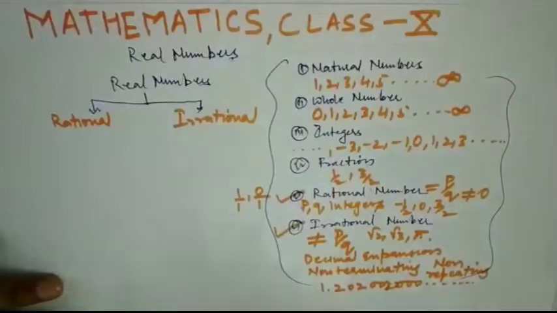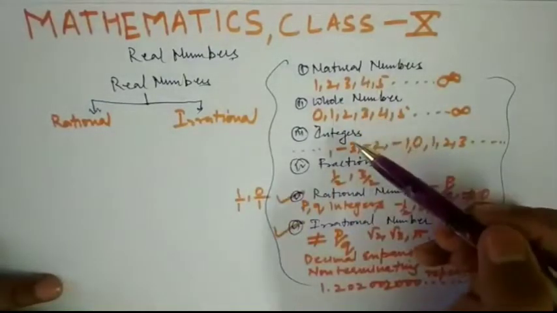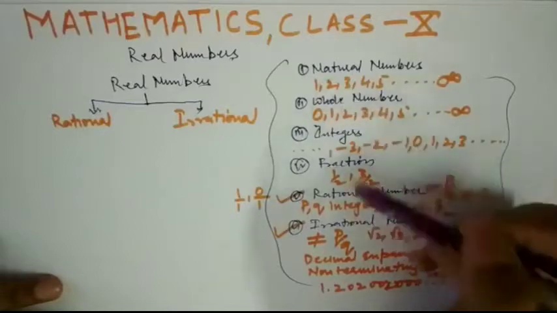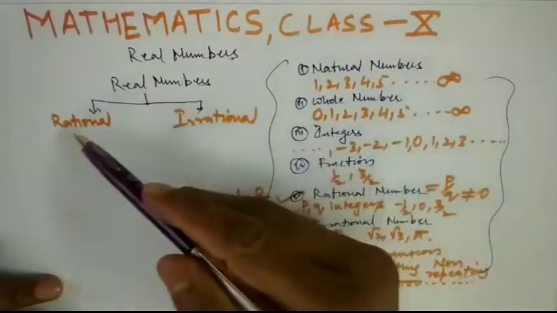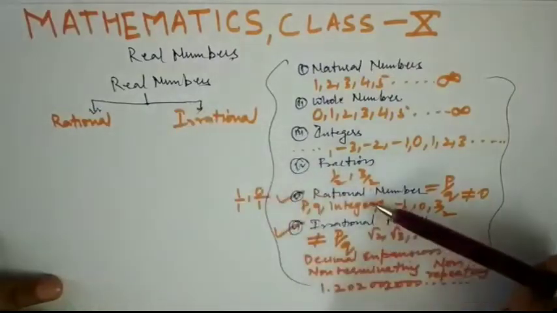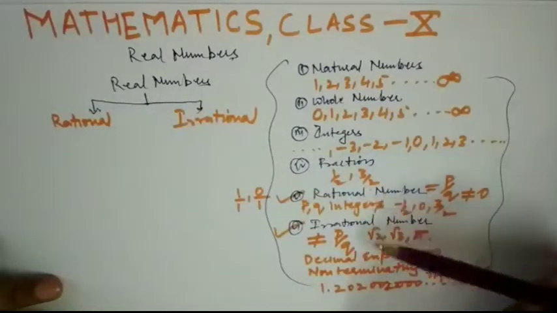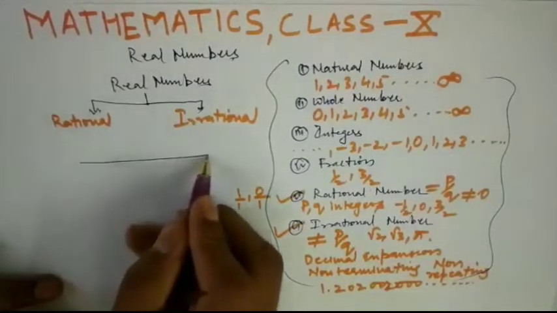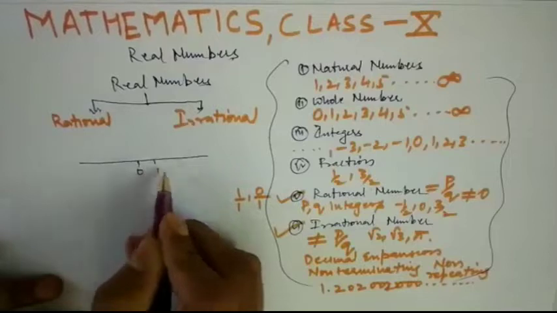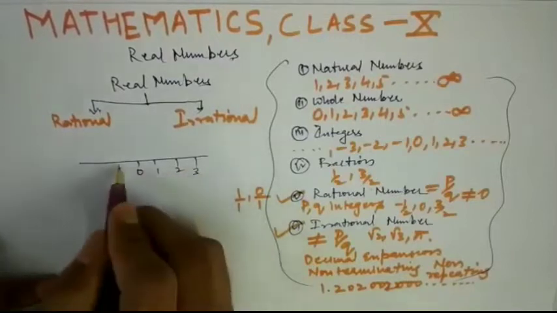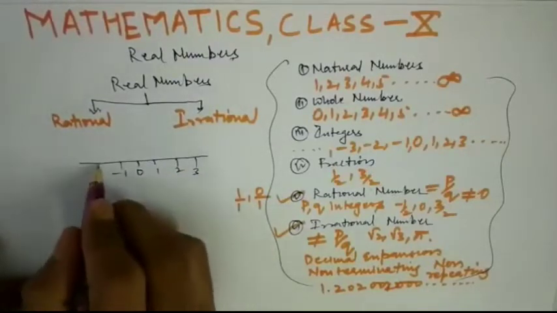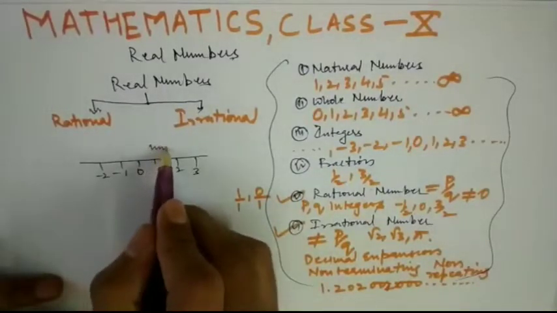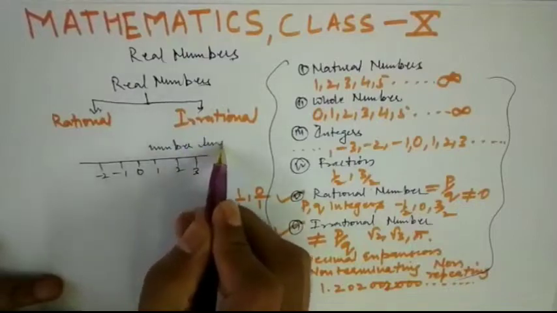Because all natural numbers are rational numbers, all whole numbers are rational numbers, all integers are rational numbers, all fractions are rational numbers. So the rational numbers are a collection of all these things. So real number is the collection of rational and irrational numbers. Or we can say, all numbers that can be represented on the number line are known as real numbers.